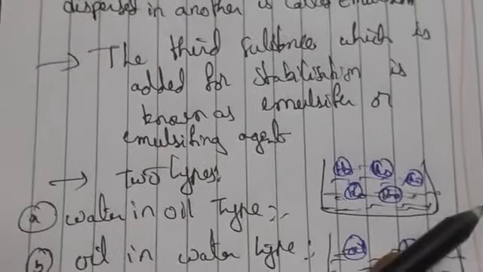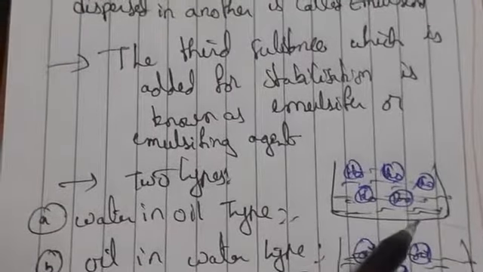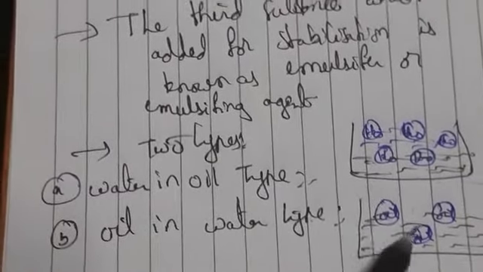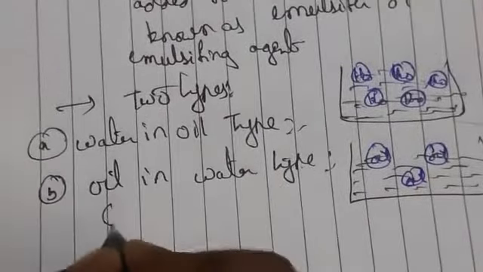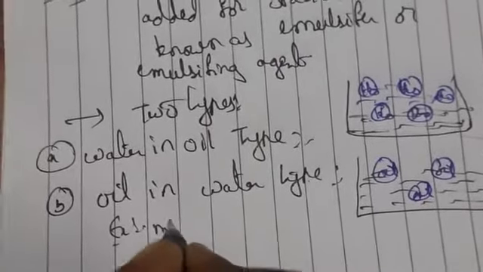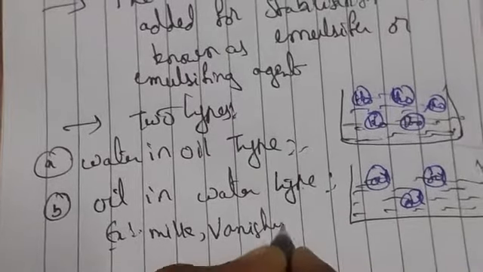Oil in water type means that the dispersion phase, the solute, is oil and the dispersion medium is water. Examples for this are milk and vanishing creams.